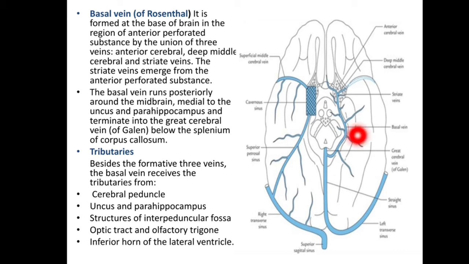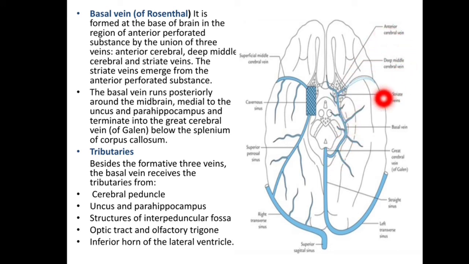In this diagram we can see the basal vein, which is formed at the base of the brain in the region of the anterior perforated substance by the union of three veins. Which three? Number one is the anterior cerebral, then the deep middle cerebral, and the striate vein. So the anterior cerebral, deep middle cerebral, and striate vein fuse and form the basal vein.